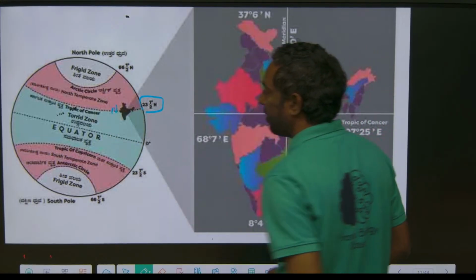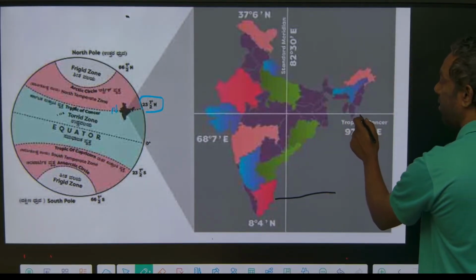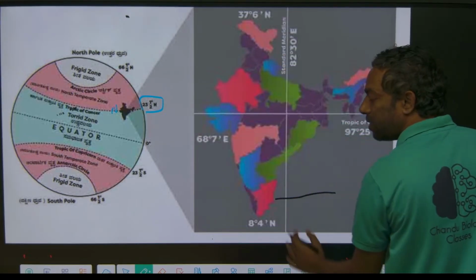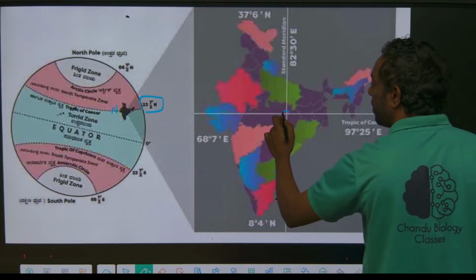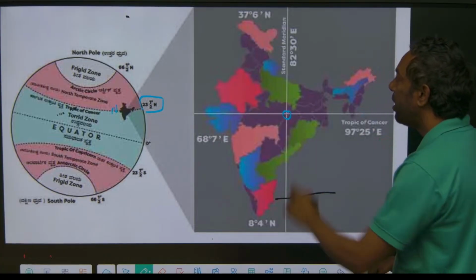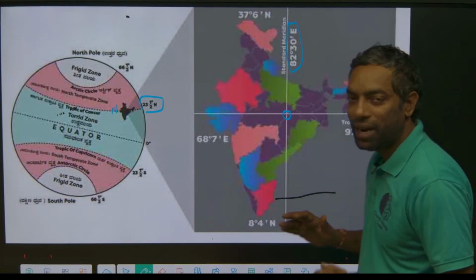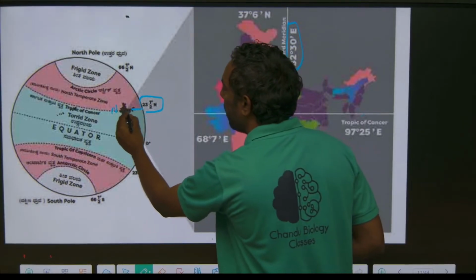This is the 23 and a half north line, a straight line, and where latitude and longitude meet is 82 and a half east. They can ask you the standard meridian. What is the standard meridian? This is the standard meridian.